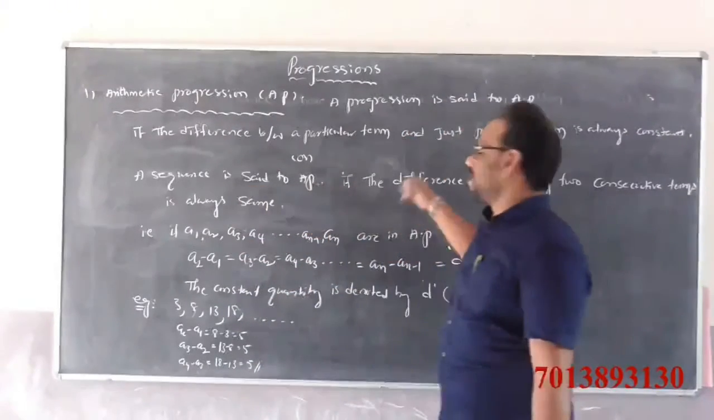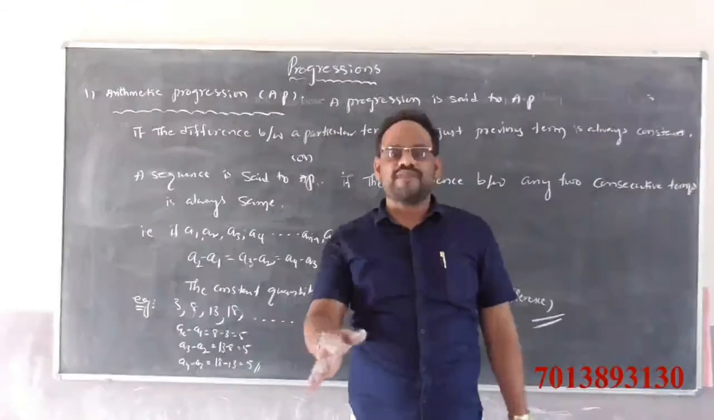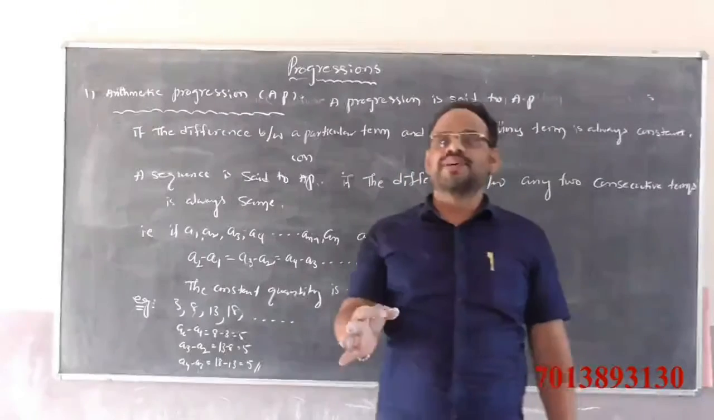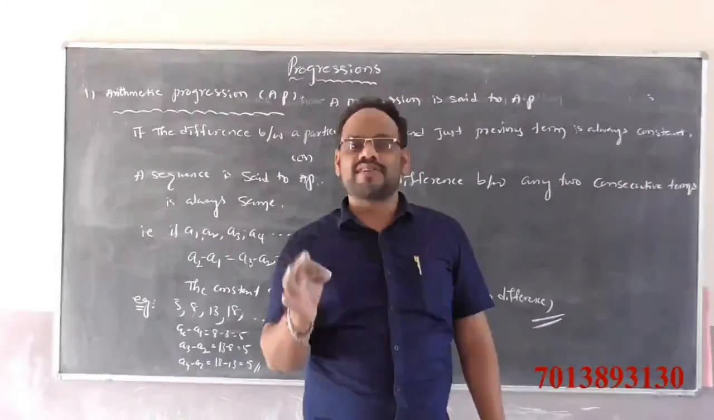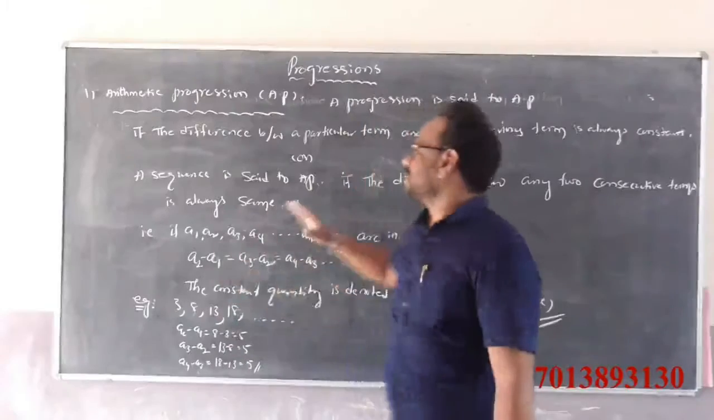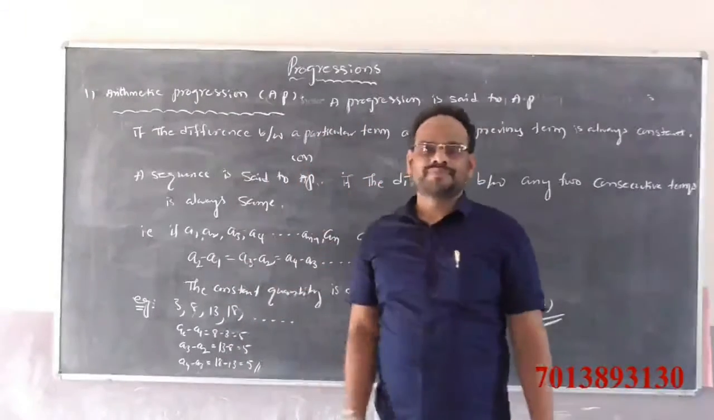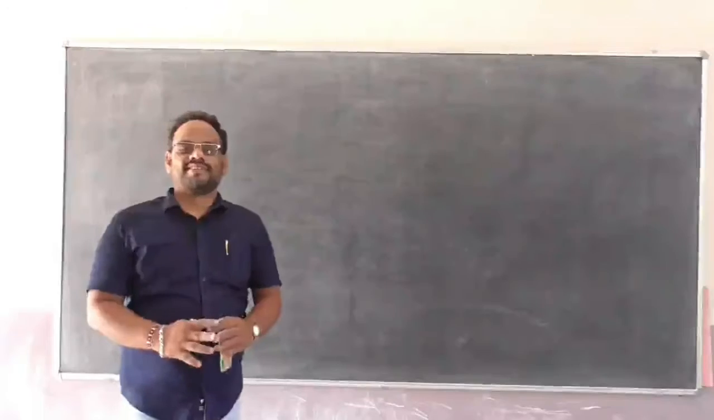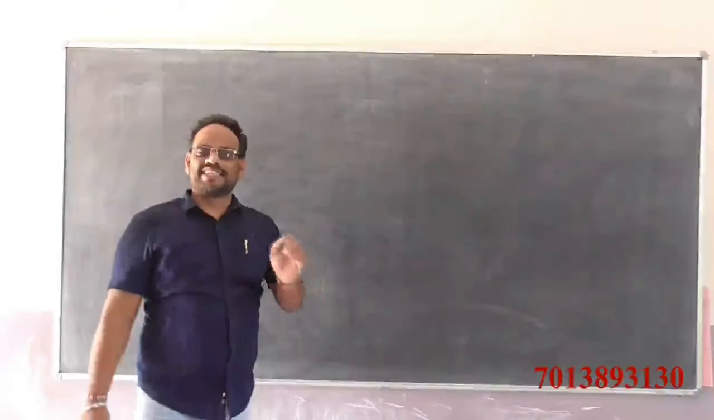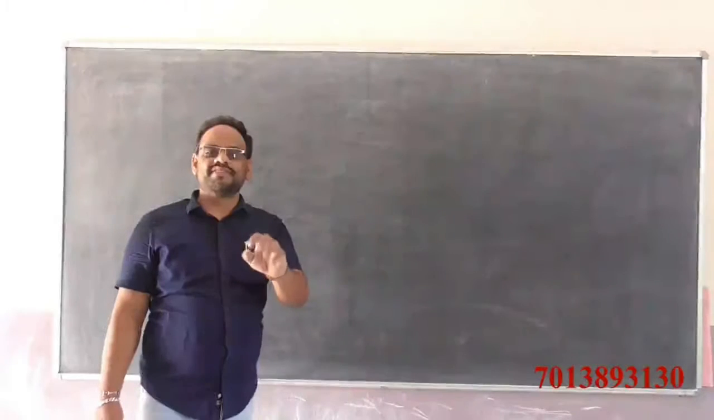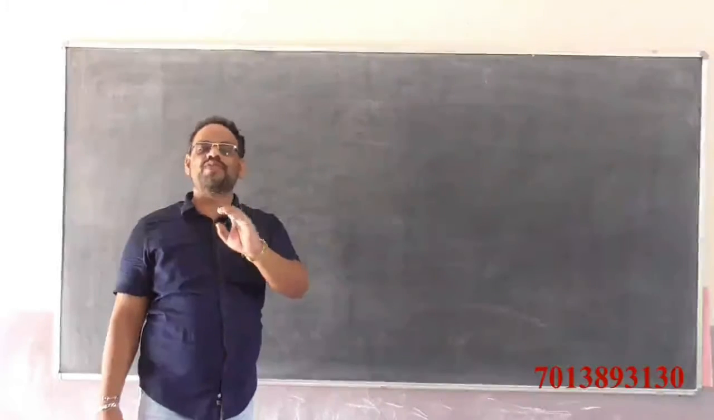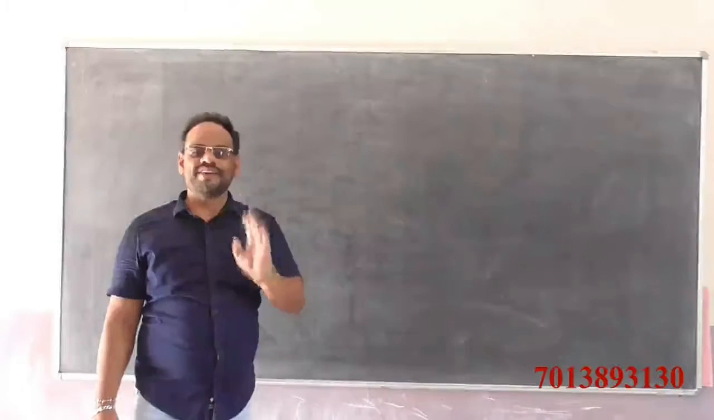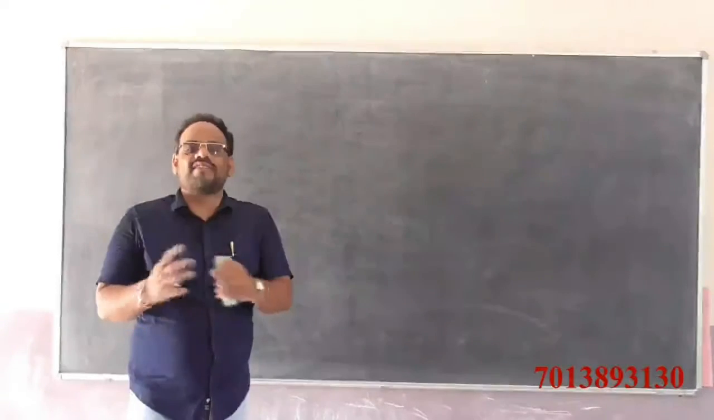A sequence is said to be an arithmetic progression if the difference between any two consecutive terms is always the same and a constant. Then the sequence is called what? Arithmetic progression. Arithmetic progression means the difference between any two consecutive terms is always the same.